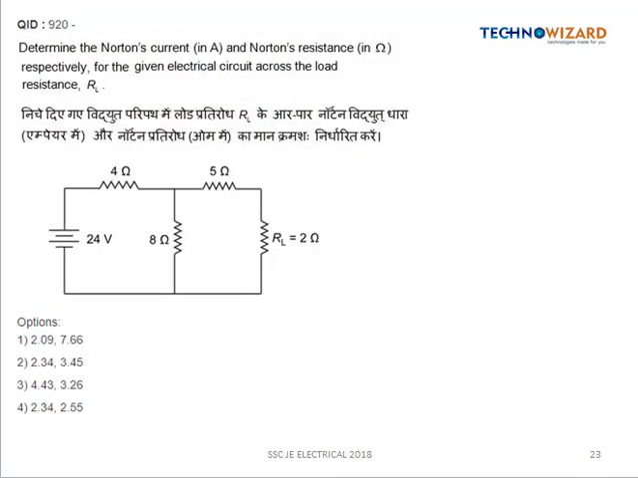Next question is: determine the Norton current in ampere and the Norton resistance in ohm respectively for the given electrical circuit across a load resistance RL. So for this circuit we have to develop the Norton equivalent circuit. We have to find out the Norton current. So the Norton current is nothing but the short circuit current. So it means we have to short the load resistance.